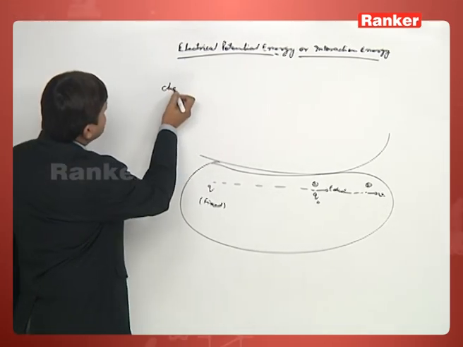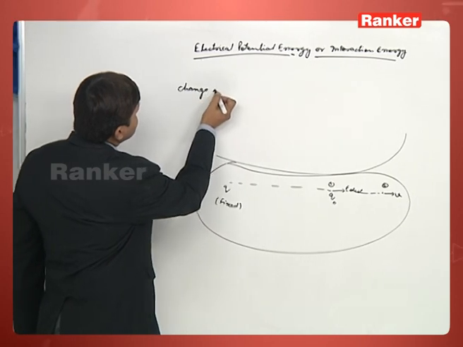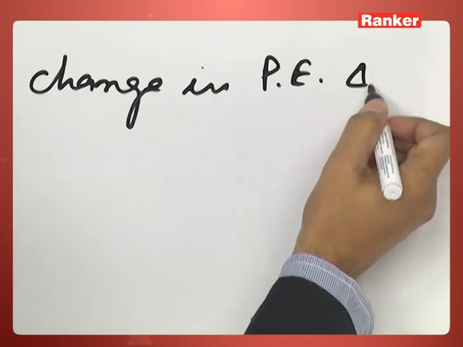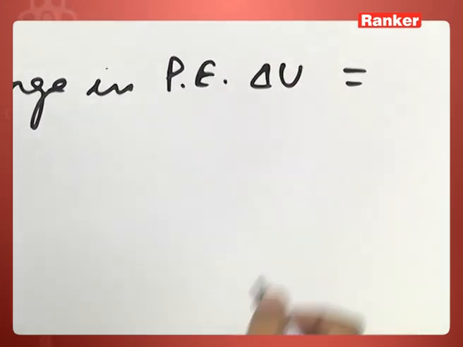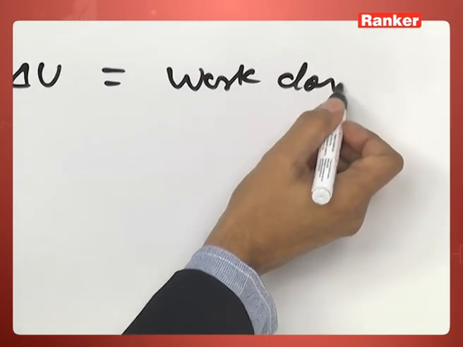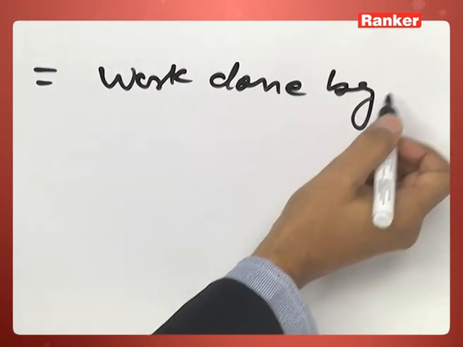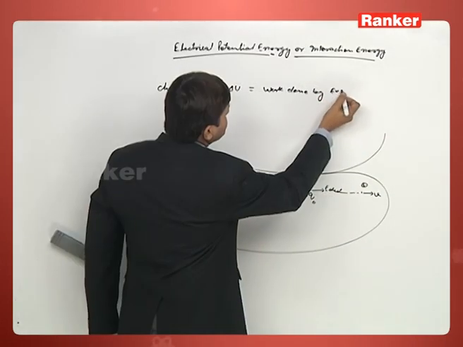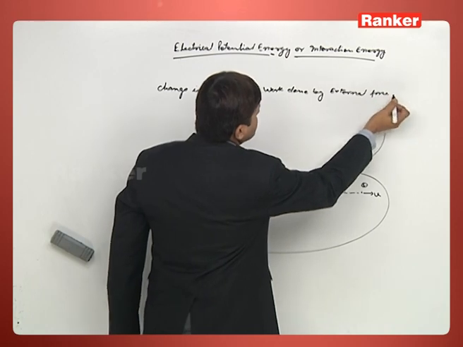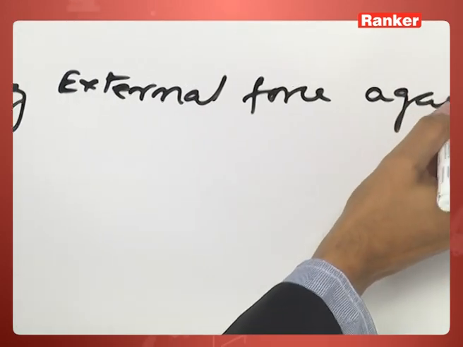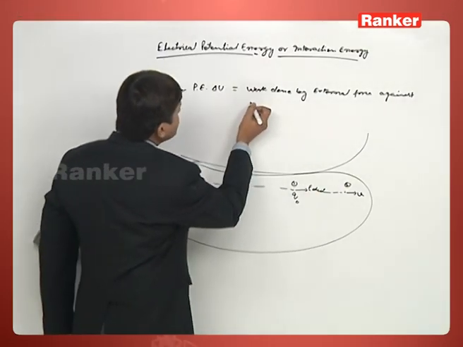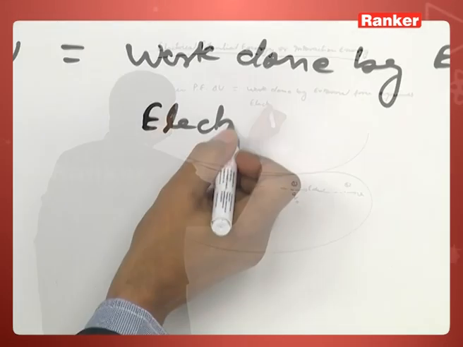We can define the change in potential energy, or delta U, as the work done by external force against electrostatic force,